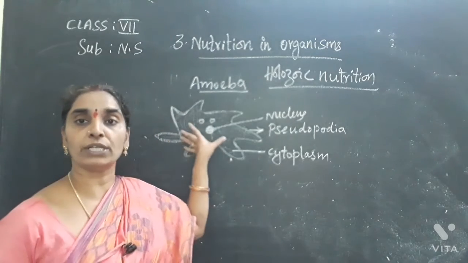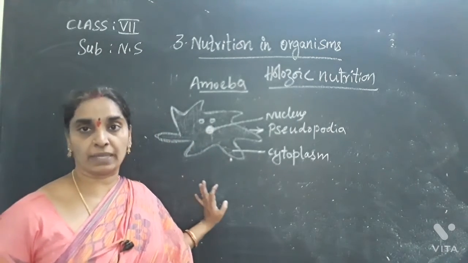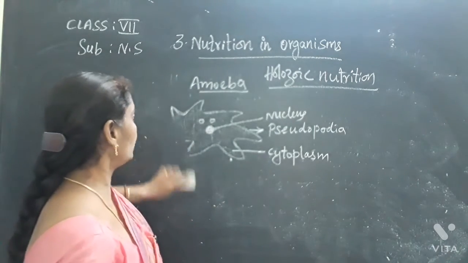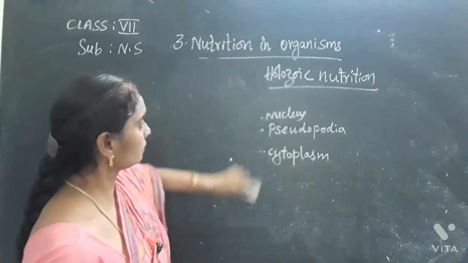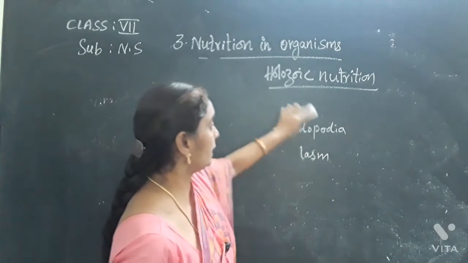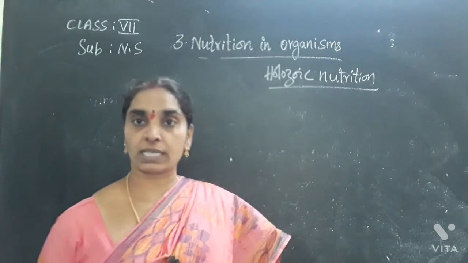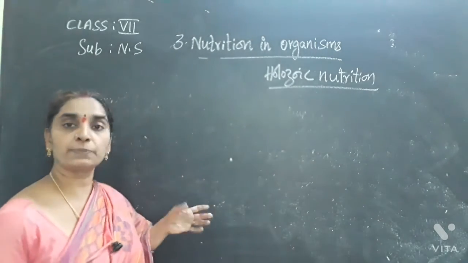Now we will see how nutrition takes place in amoeba. First, it takes the food from outside and digestion takes place inside.